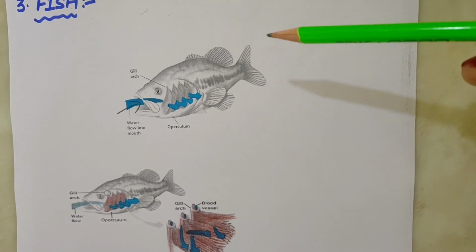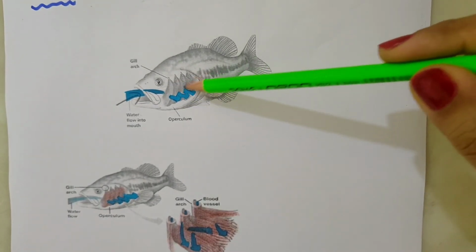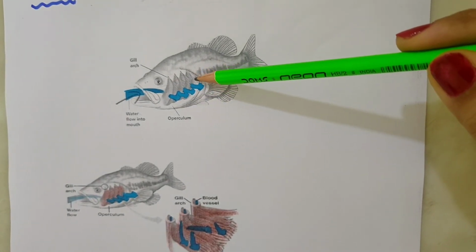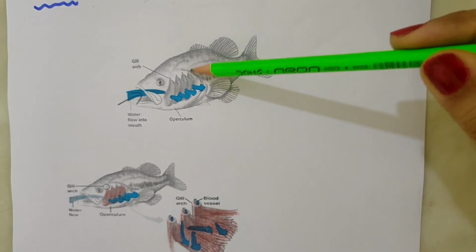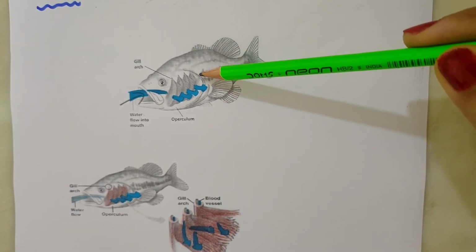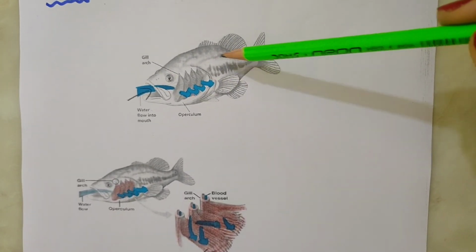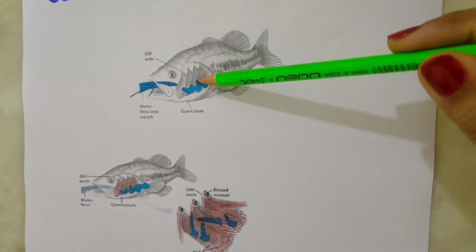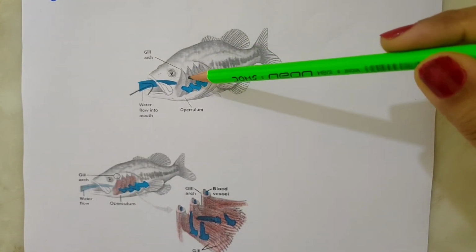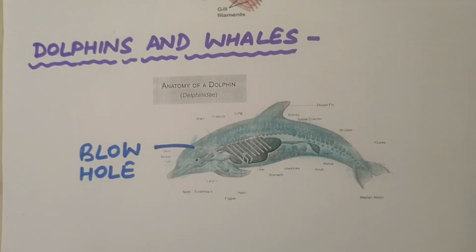The fishes breathe by taking in water through their mouth and sending it over the gills. The oxygen dissolved in water is extracted by the gills and the extracted oxygen is absorbed by the blood. This oxygen is then carried to all the parts of the body for respiration. The carbon dioxide produced during respiration is brought back by the blood into the gills and expelled into the surrounding water. Does the same process occur in whales and dolphins also?